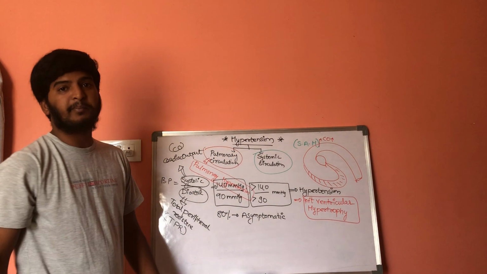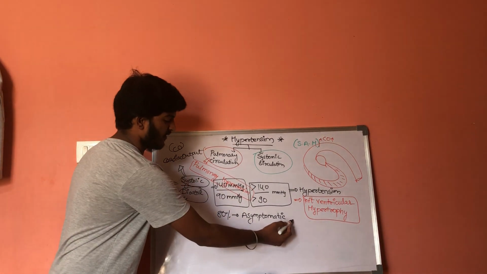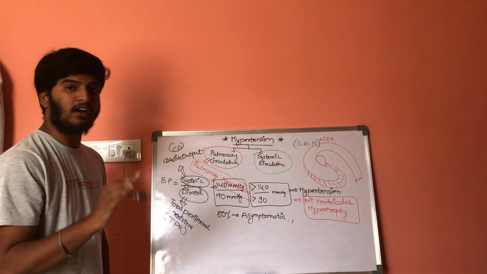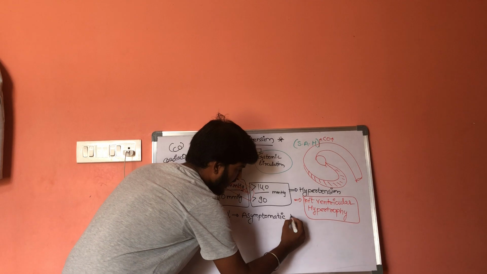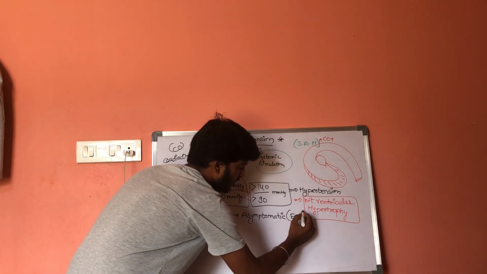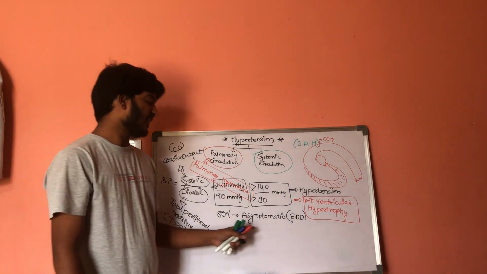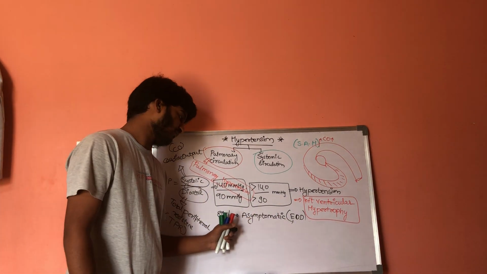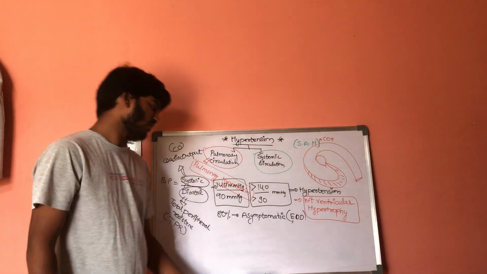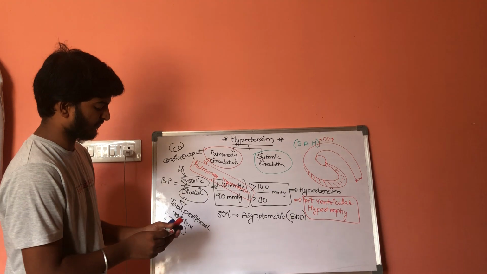These 80% of patients are asymptomatic unless there is end organ damage. So what does end organ damage mean?